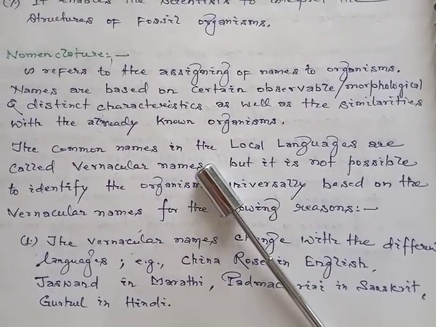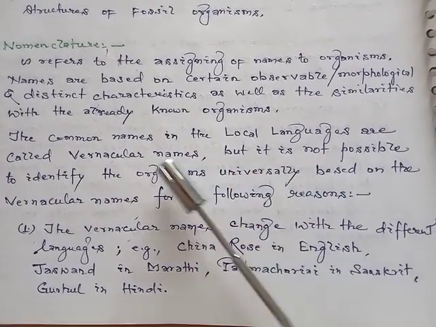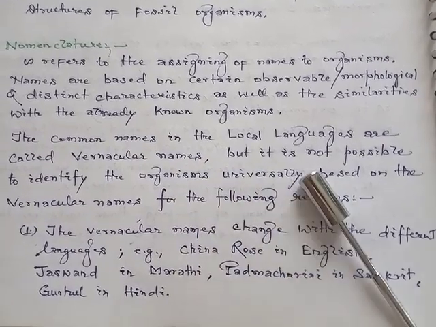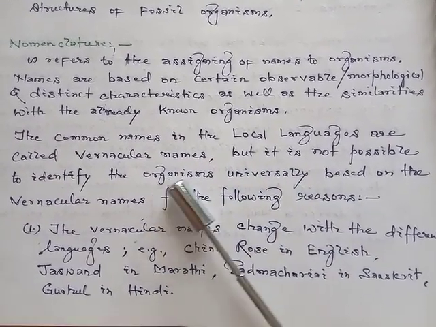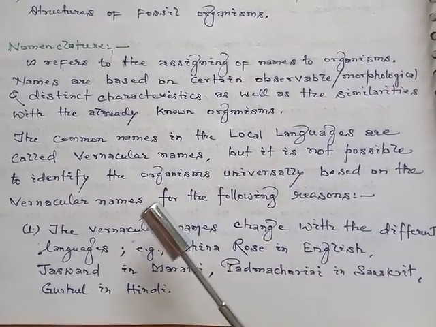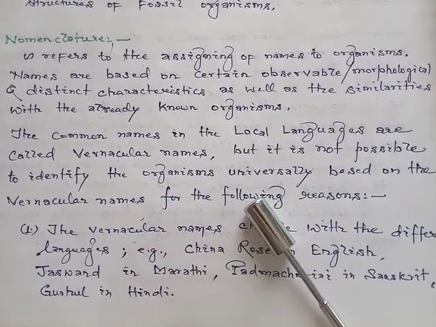The common names in the local languages are called vernacular names, but it is not possible to identify the organisms universally based on the vernacular names for the following reasons.